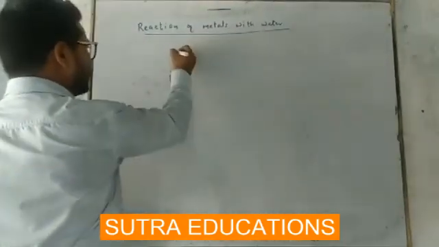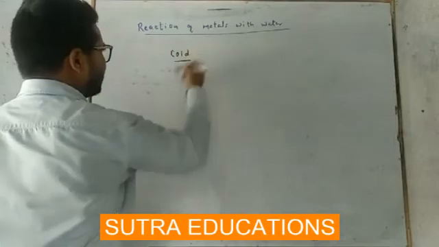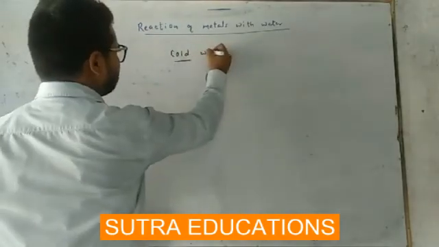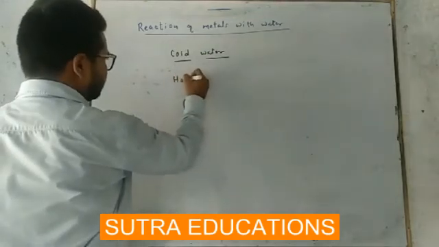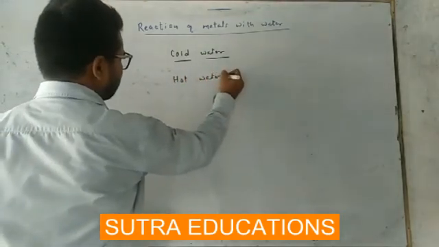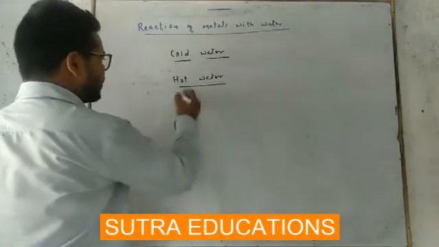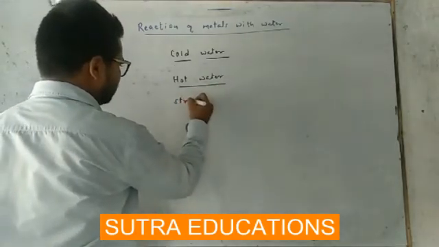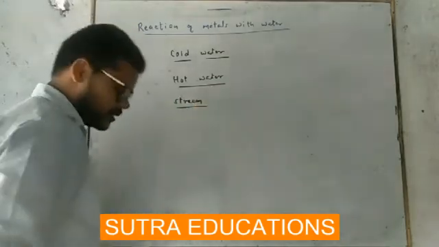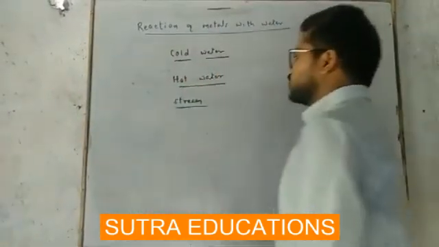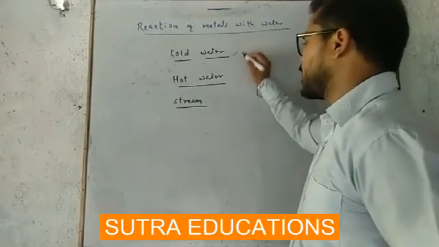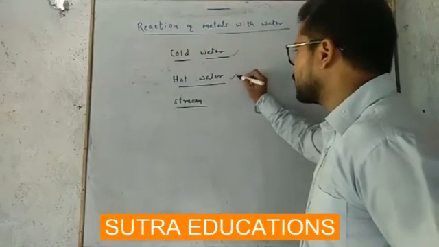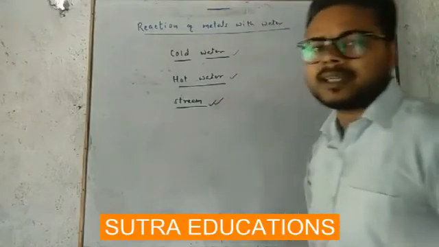First way, metals react with cold water. Some of the metals react with cold water. Then some of the metals react with hot water. And some of the metals react with steam. So we will discuss a metal reacting with cold water, a metal reacting with hot water, and a metal reacting with steam.